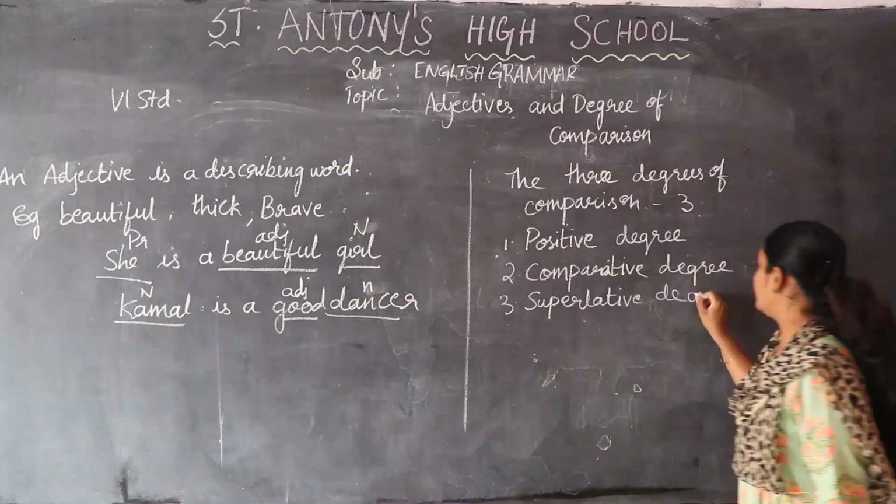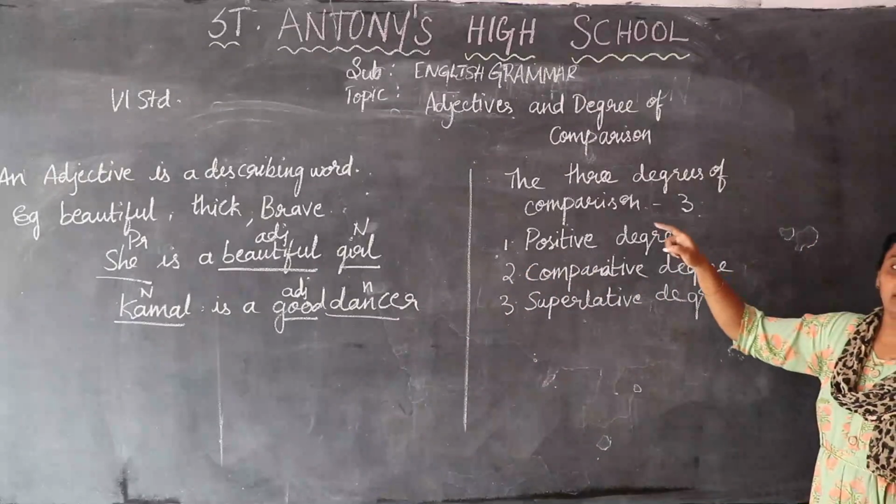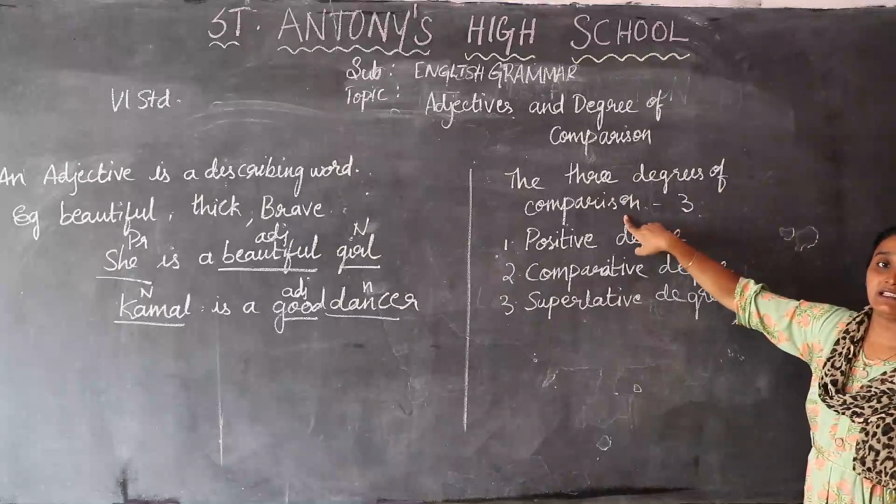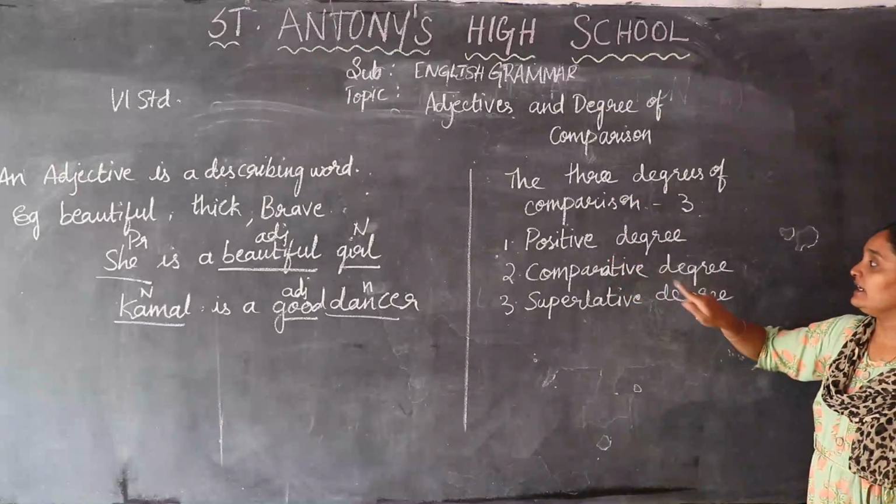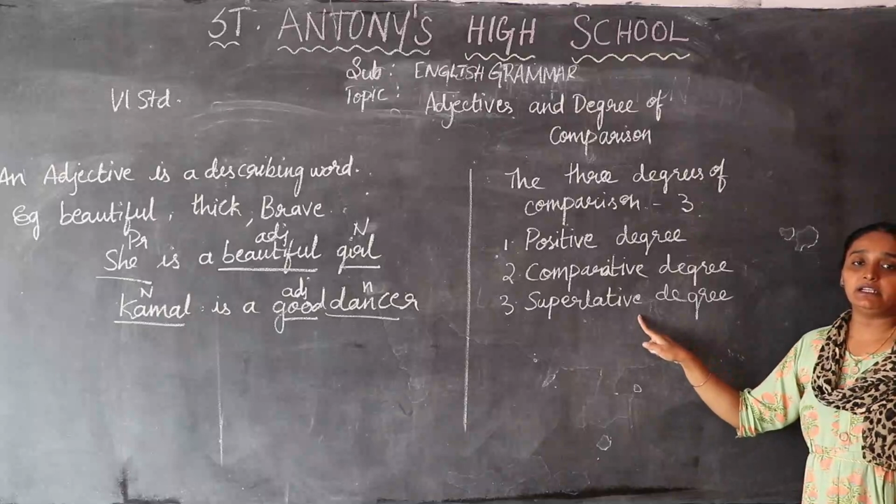So there are three degrees of comparison: positive degree, comparative degree and superlative degree.